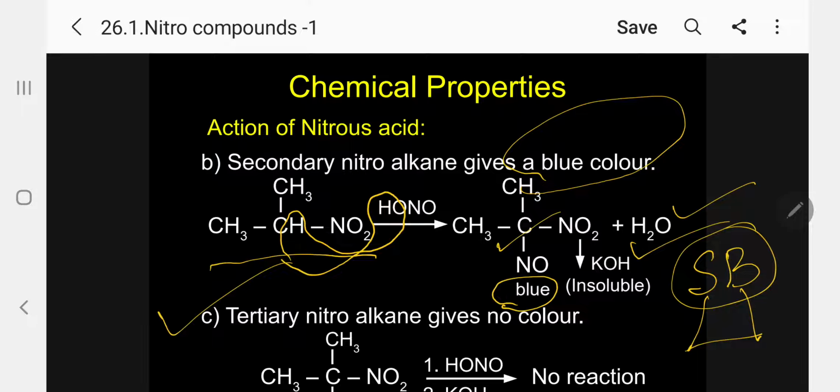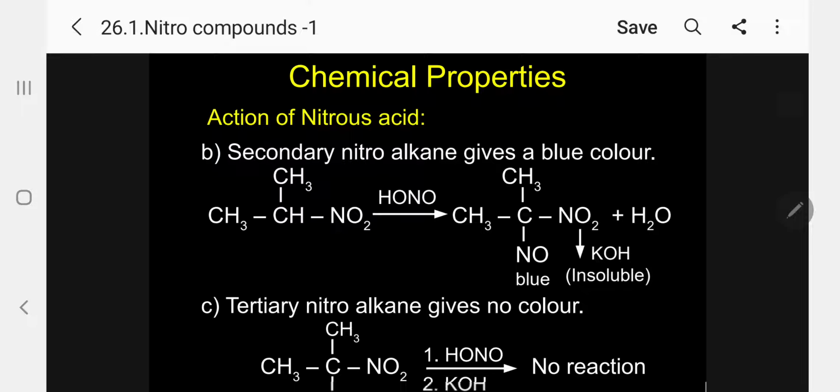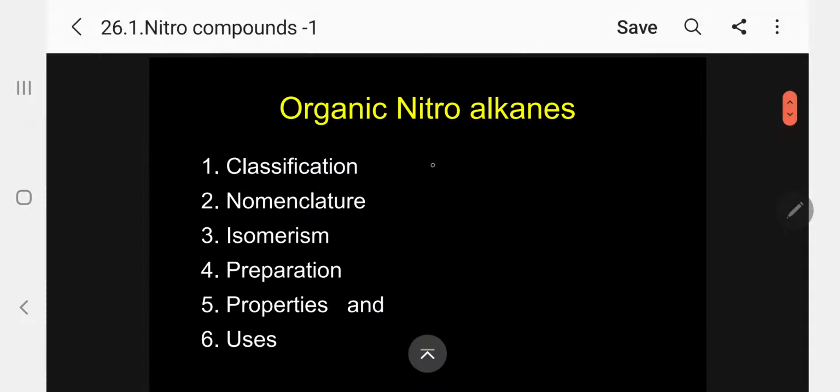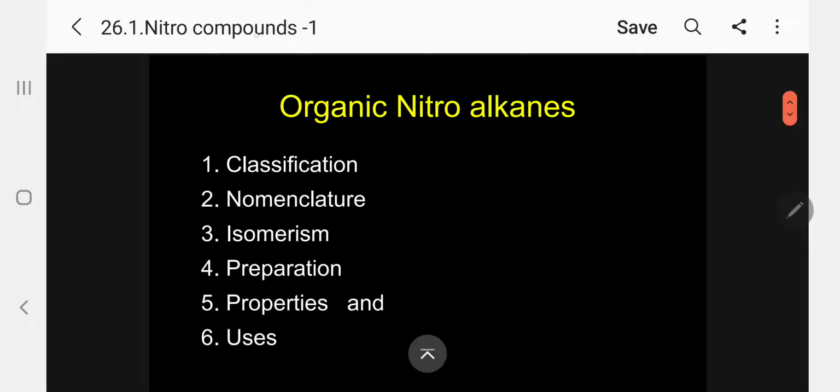In the case of tertiary, kindly follow, there is no hydrogen present on the central carbon atom where NO2 is attached. So there is no reaction with nitrous acid followed by potassium hydroxide. That way we can test primary, secondary and tertiary nitroalkanes. This is the most important reaction.